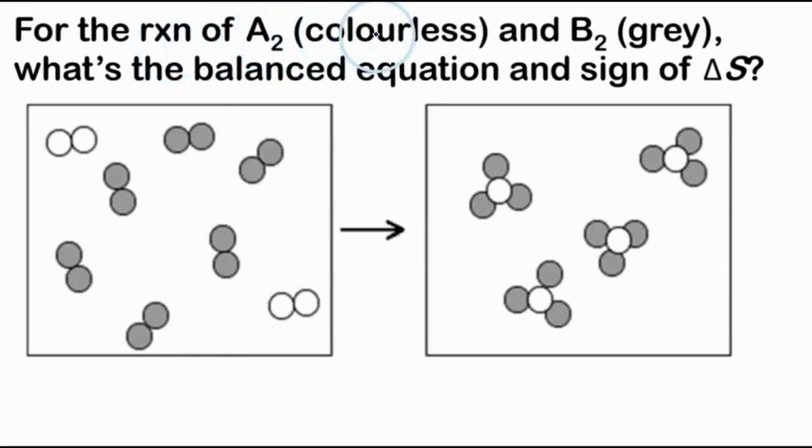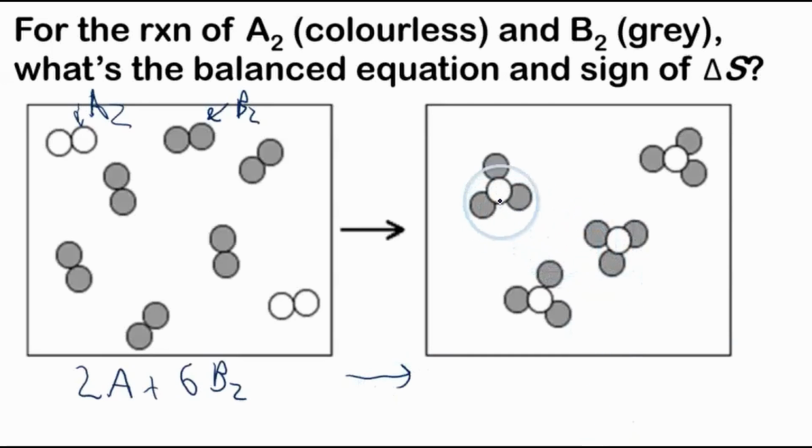For the reaction of A2 colorless and B2 gray, this looks like this is A2. This is A2 here. This one's A2. And this is B2. What's the balanced equation and sign of delta S? So let's see what's going on here. We have 2 A2s. And we have 1, 2, 3, 4, 6 B2s going to, now this is an AB3. It looks like an AB3 molecule. They're all AB3s. Okay, so it's all balanced.